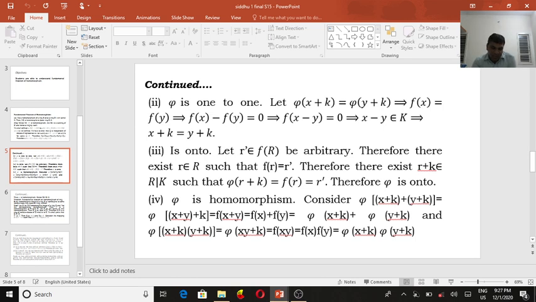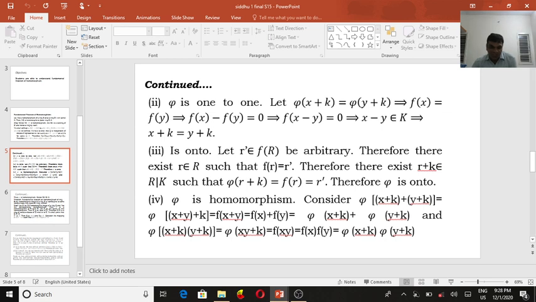Now we are choosing elements in f of R. Let r dash be an element of f of R, arbitrary. Therefore, r dash being an element of f of R means there is some r in R such that f of r is equal to r dash.